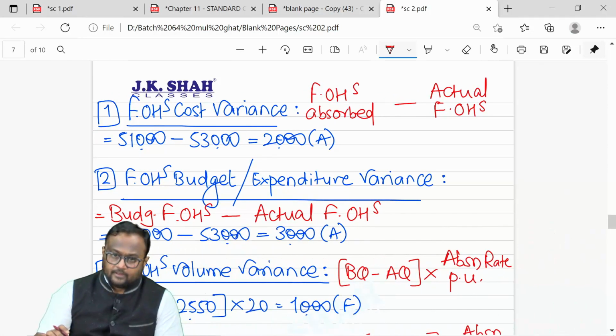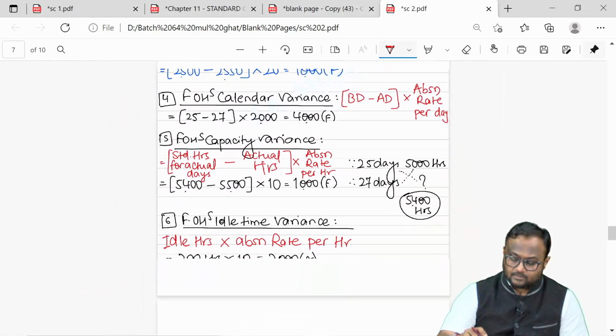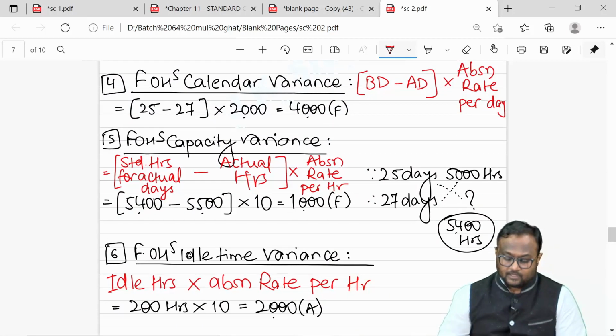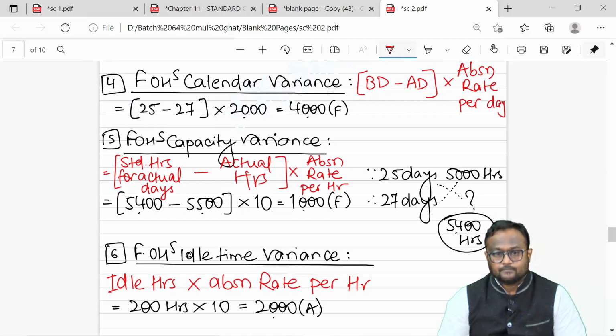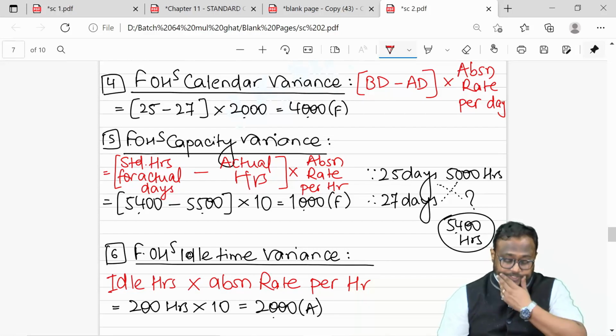Then my next 3 variances: calendar, capacity, idle time, excess days utilized, excess hours utilized without incurring any extra fixed cost. So favorable. 4 and 5 are about utilization.